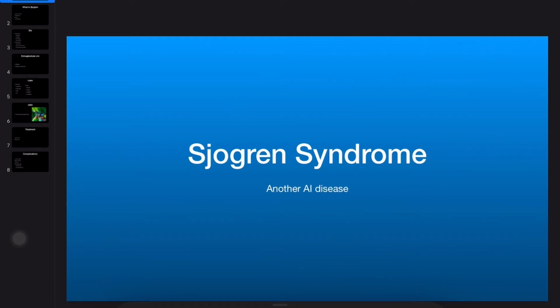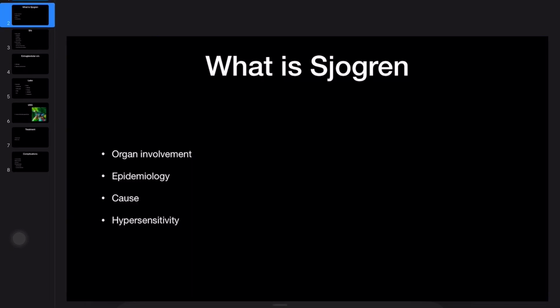Hello everyone, today we will be discussing Sjogren syndrome. Sjogren, just like SLE, is an autoimmune disorder. If you remember SLE, it involved nearly all the organ systems, but in Sjogren, two glands are predominantly involved, the salivary and the lacrimal gland. You can remember this by thinking that the G in Sjogren is for glands.